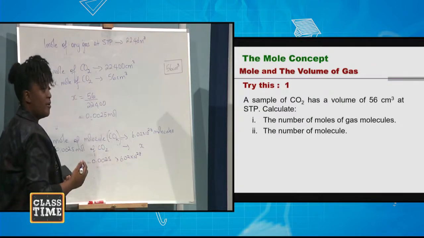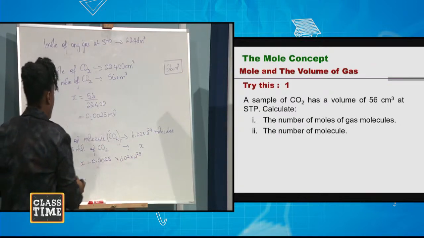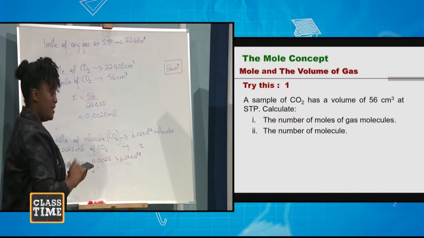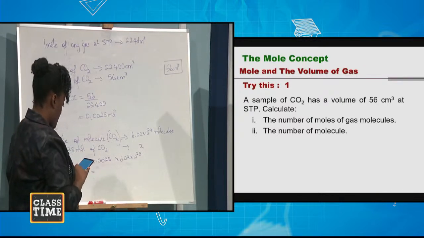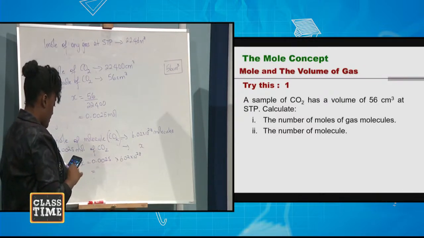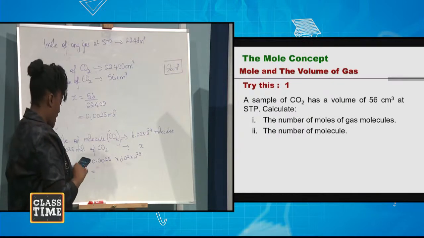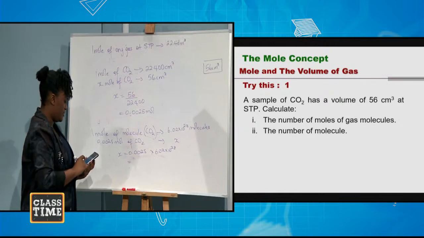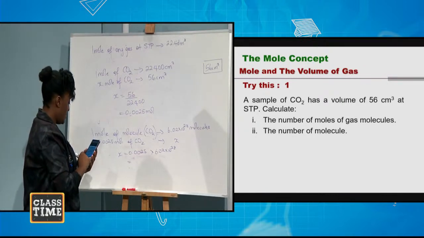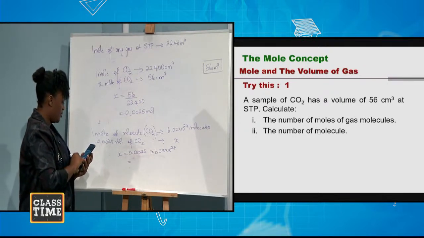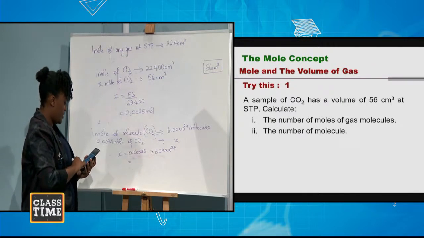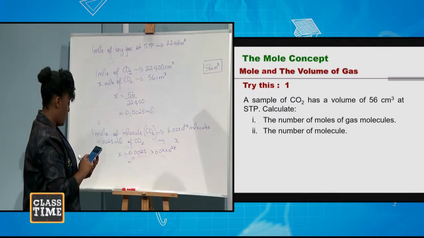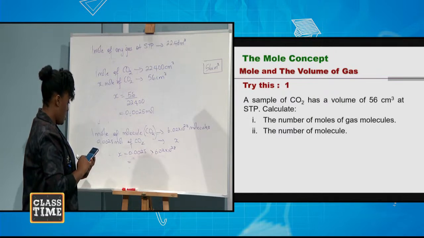All right, we can't be afraid of our calculators, right? So let's put this in our calculators. You must have a functional calculator, and you must familiarize yourself with your calculator. All right, so 0.0025 times 6.02 raised to the power of 23.